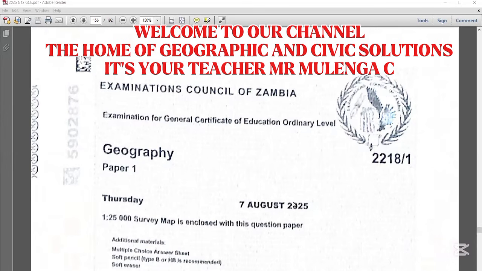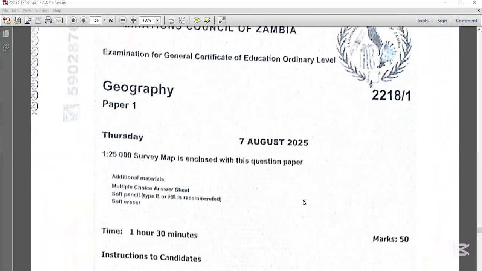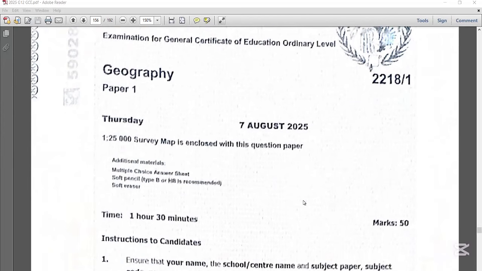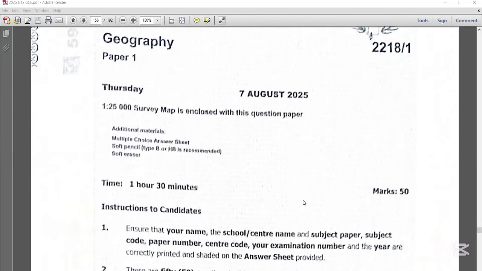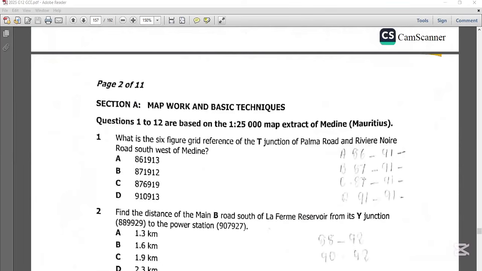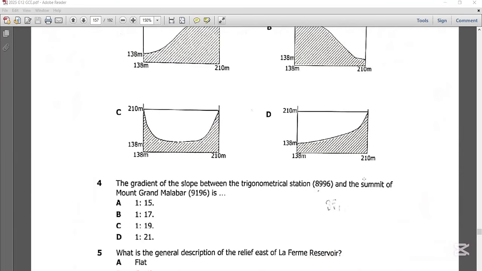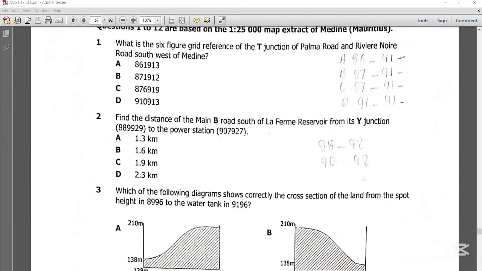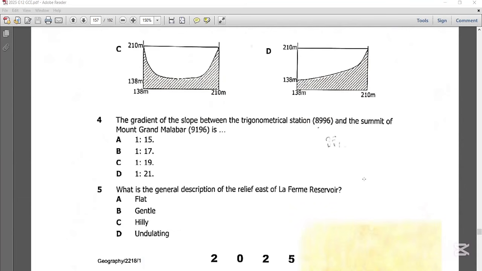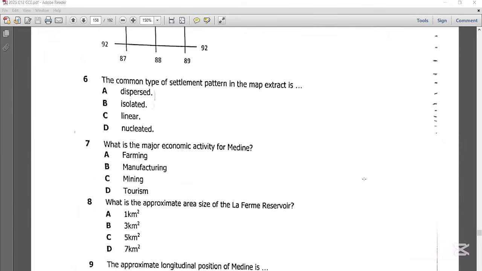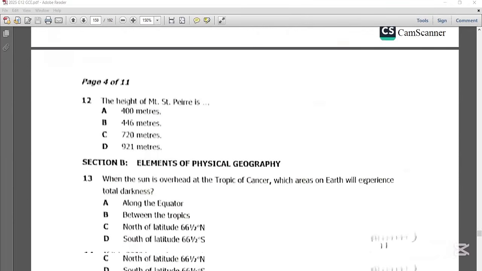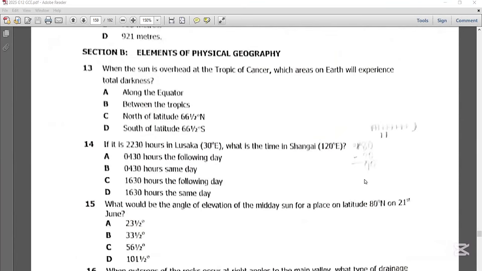So today I want us to look at Geography Paper 1, that is 2025 GCE. Without wasting much time, I would like us to go to Section A, and we shall start from question 13. For questions 1 to 12 we shall have a specific video looking at map reading. So for today I just want us to start from question 13, and that is Section B, elements